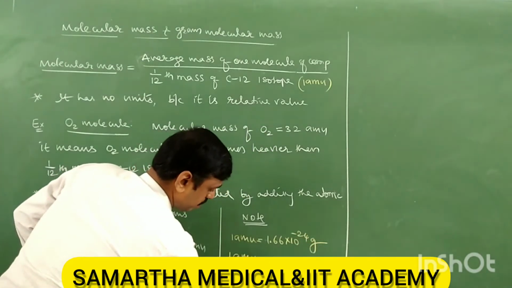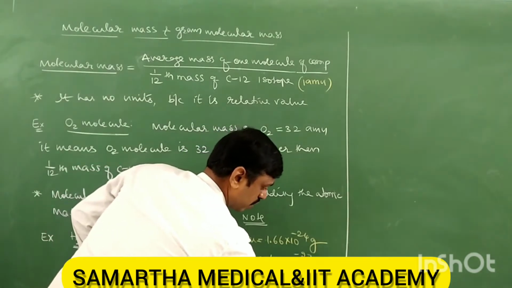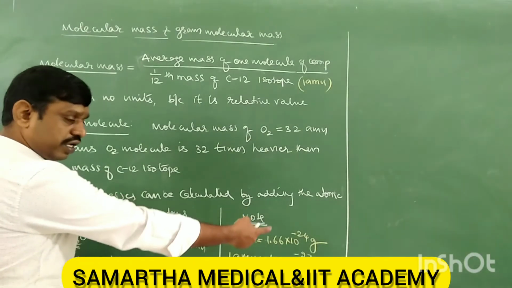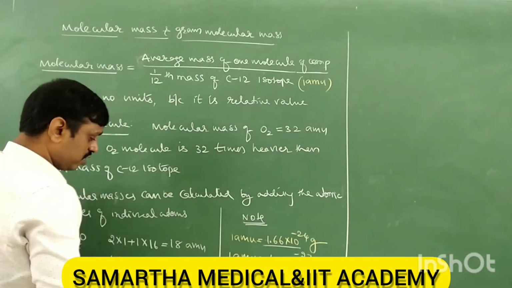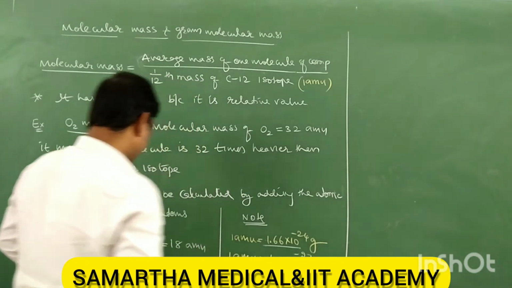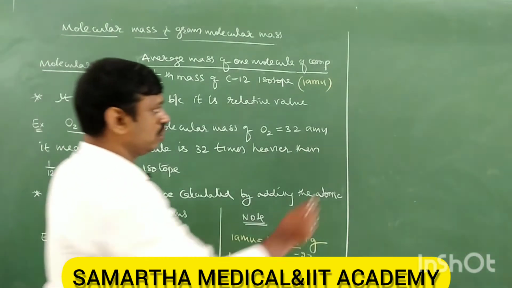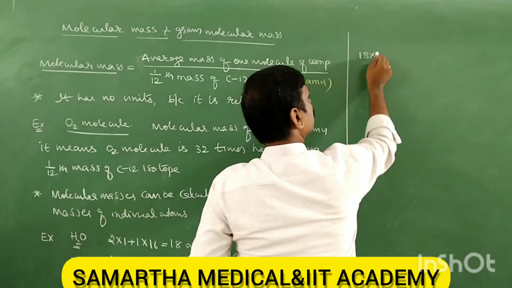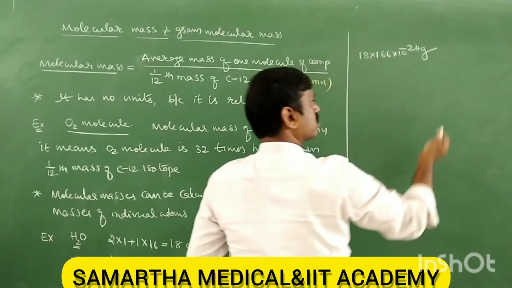And 1 AMU is equal to 1.66 into 10 power minus 27 kilograms. So if it is 18 AMU and you want it in grams, multiply by this. So the molecular mass in grams is 18 into 1.66 into 10 power minus 24 grams.